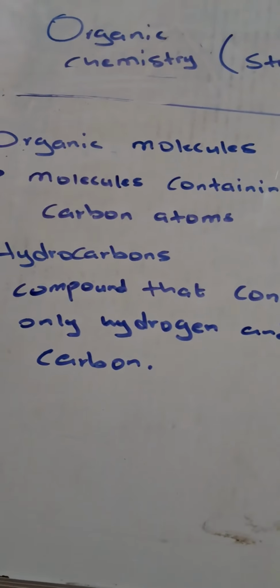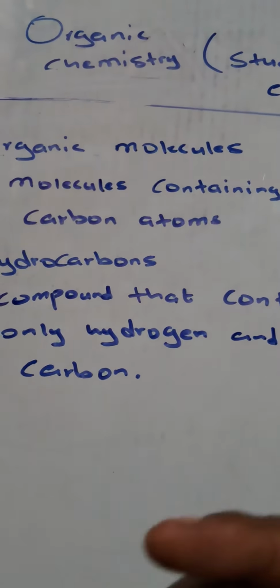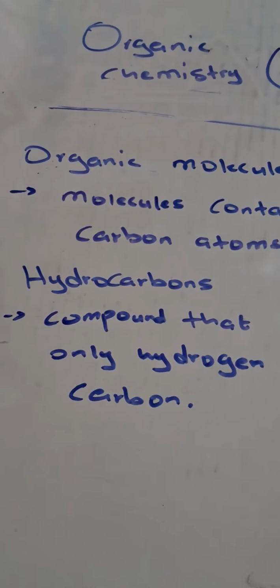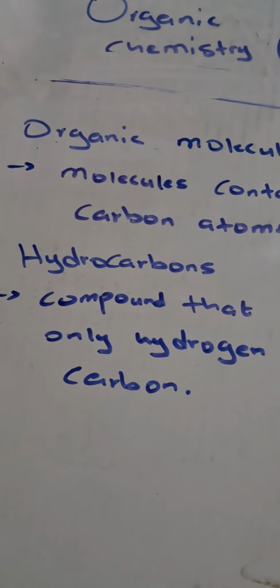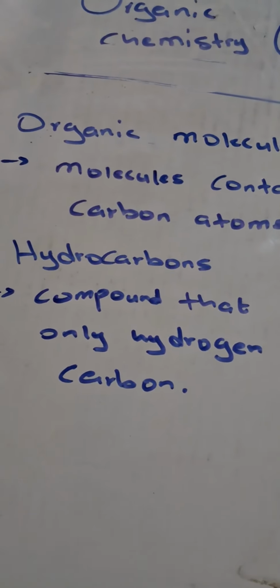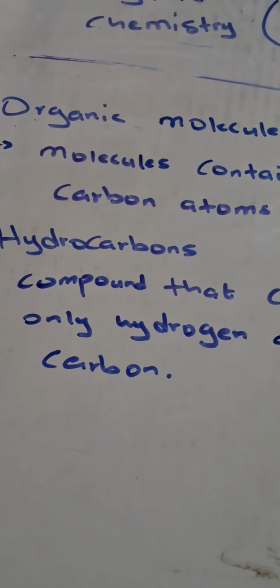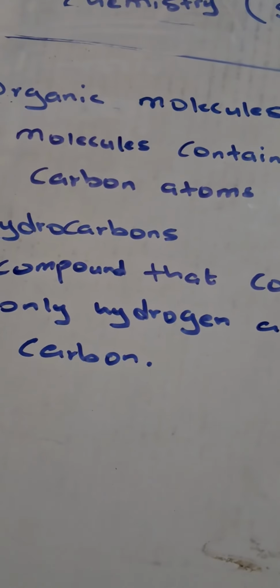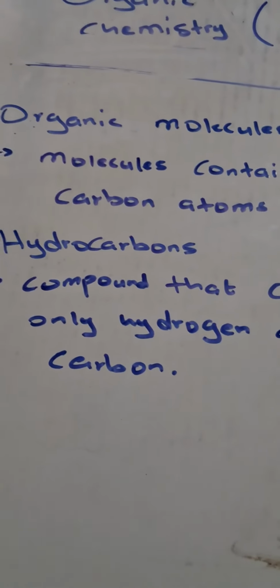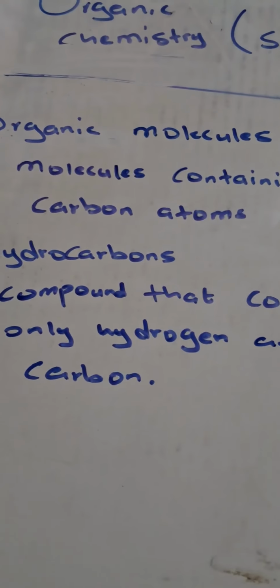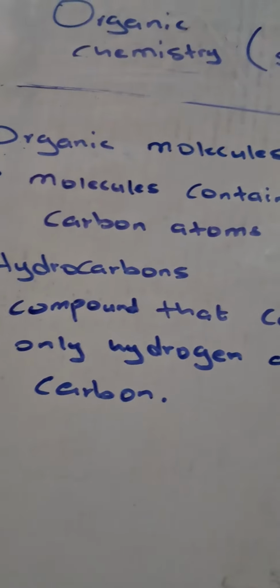An organic molecule, this is what I wrote. I said an organic molecule is a molecule that contains carbon atoms, right? So if we have organic molecules, we're going to have inorganic molecules. For instance, if carbon is bonded with hydrogen, we regard it as an organic molecule. If it's carbon bonded with oxygen or carbon bonded with halogen, it's still regarded as an organic molecule. But if we have a molecule that doesn't have carbon as the central atom, then we don't regard it as an organic molecule. So basically it becomes an inorganic molecule.